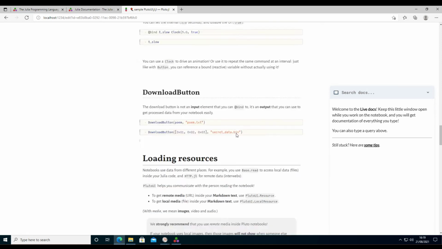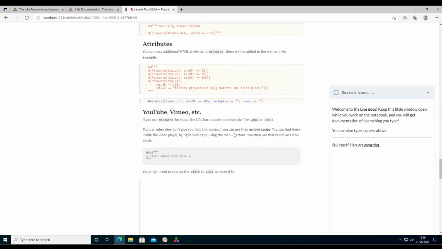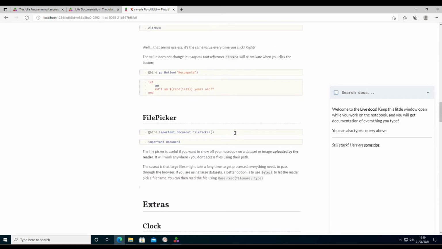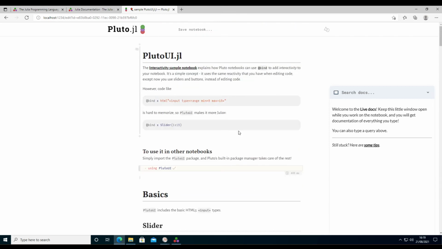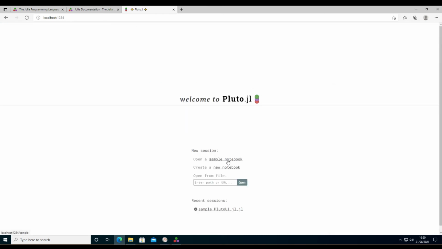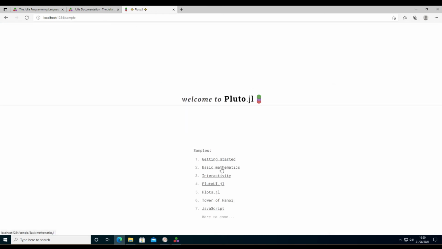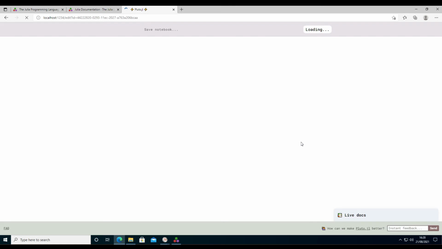So this is how you can start a Pluto notebook. When you click here, you get back to the Pluto main page. Go back to the sample notebook, do some mathematics, which will now start another notebook.